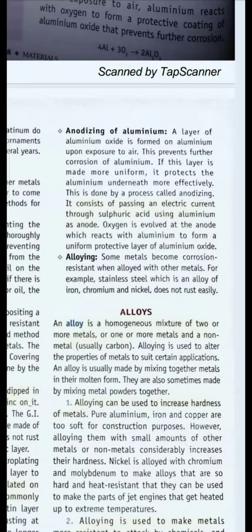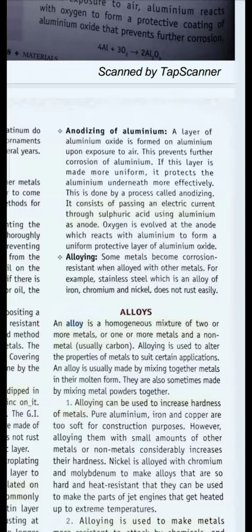Next is anodizing of aluminium. A layer of aluminium oxide is formed on aluminium upon exposure to air. Whenever aluminium metal is exposed, it always develops a self aluminium oxide layer over it to prevent corrosion.